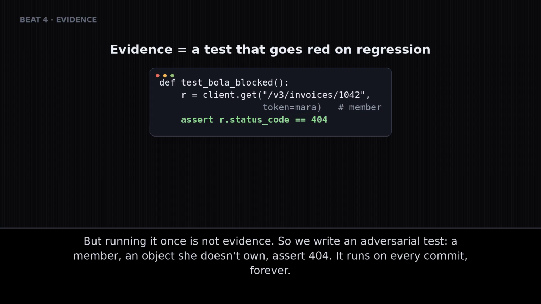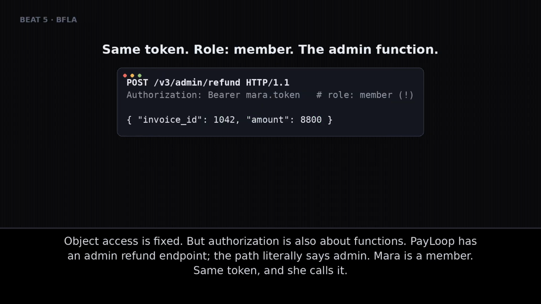But running it once is not evidence. So we write an adversarial test. A member, an object she doesn't own, assert 404. It runs on every commit forever.